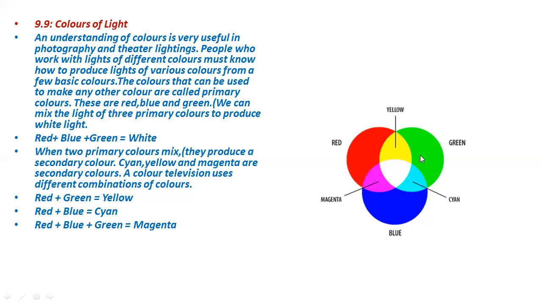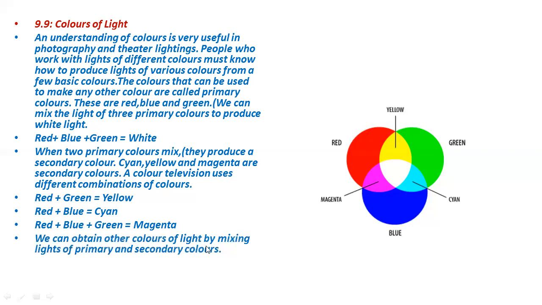Mixing red and green will give yellow color. Mixing red and blue will give magenta color, and green and blue will give us cyan color. Mixing all three colors will give us white color. As I mentioned here, red, blue, green will give us white, not magenta. I mistakenly mentioned magenta here.